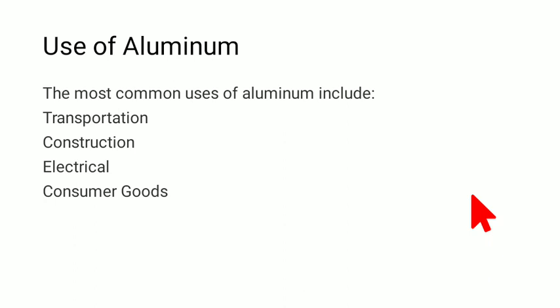Other than that, we have consumer goods. For consumer goods, just look at your mobile phones, iPhone or OnePlus or anything. Nowadays good mobile phones come with an aluminum body, because it is hard and it won't break. They say it feels much lighter, and it looks good as well. So mobile phone is one thing.